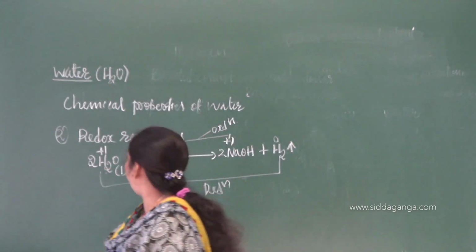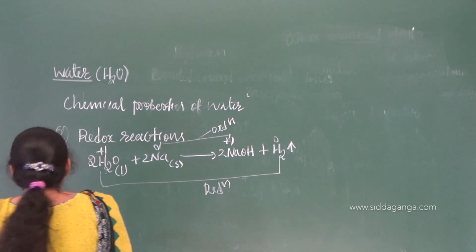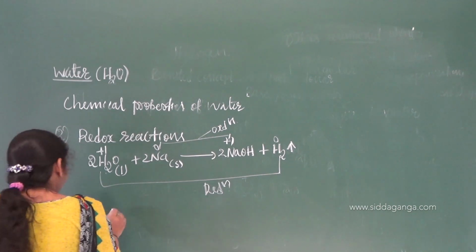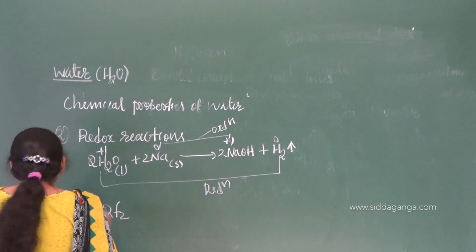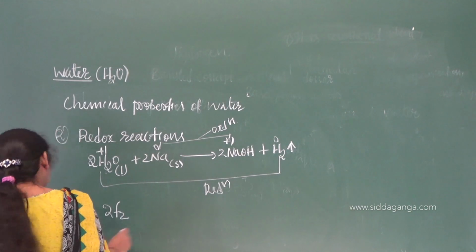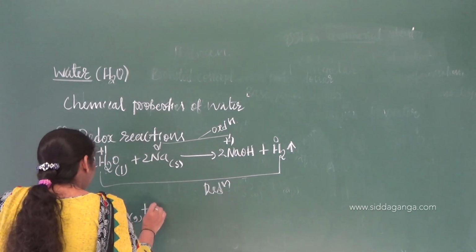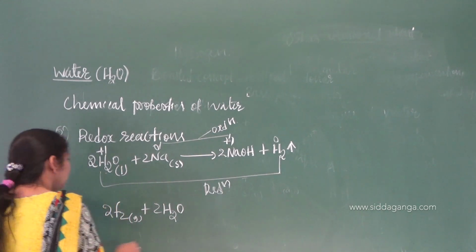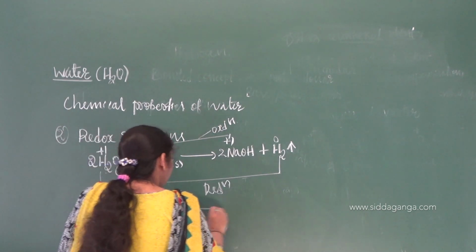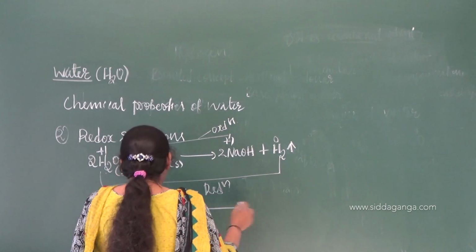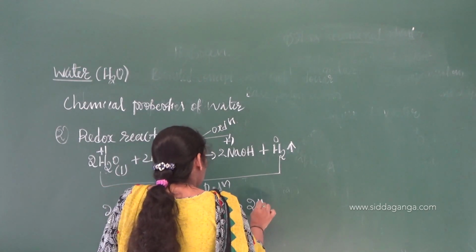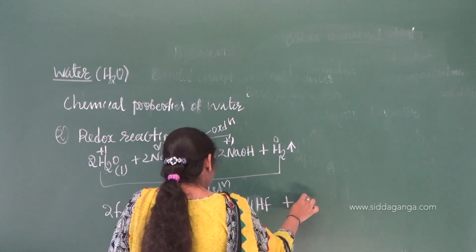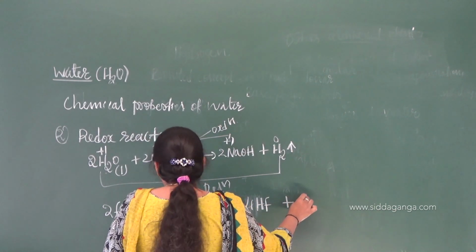So let us have one more example, that is the reaction of water with fluorine. If you take fluorine in the gaseous state and make it react with water, it will be converted into oxygen. So fluorine will convert it into hydrogen fluoride plus O2.